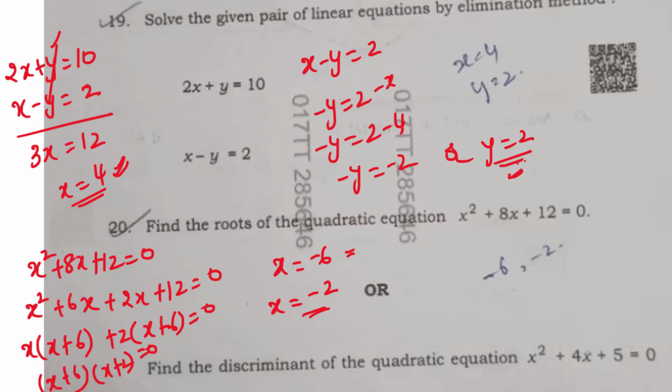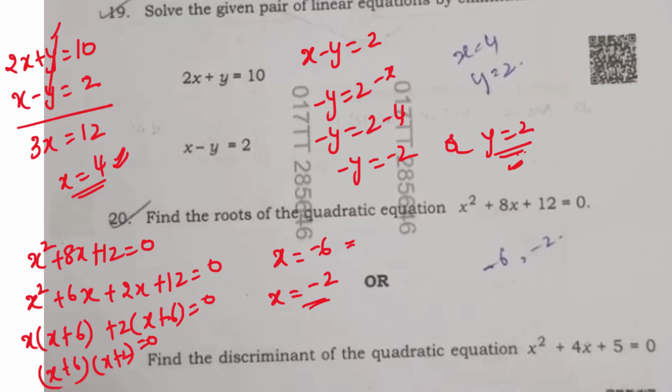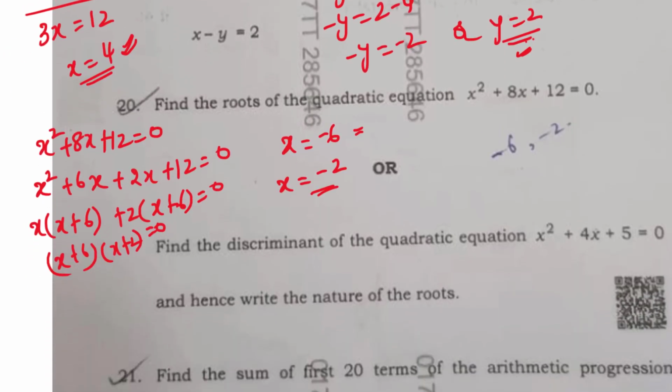Okay, clear? So this is known as the factorization method. Then they have written "or" in between, and then they are telling us to find the discriminant of the quadratic equation x square plus 4x plus 5 is equal to 0. Then they are also asking us to write the nature of the roots. In order to find the discriminant, you have this quadratic equation, right?